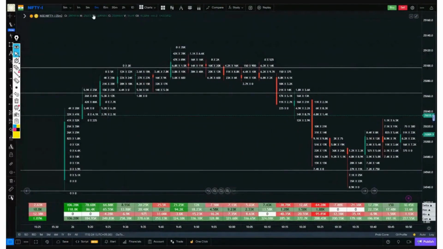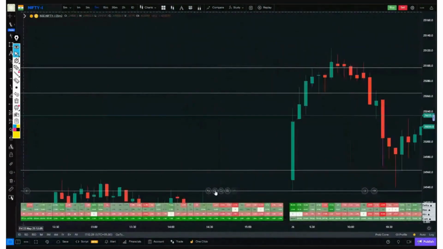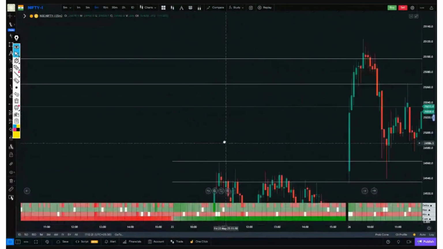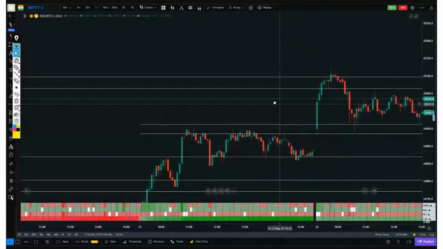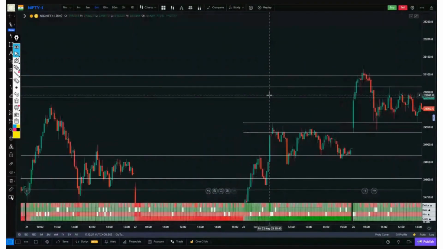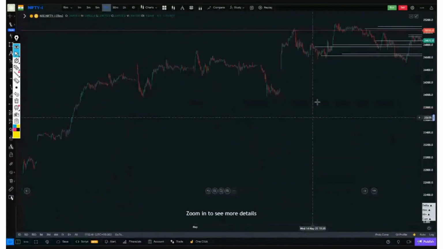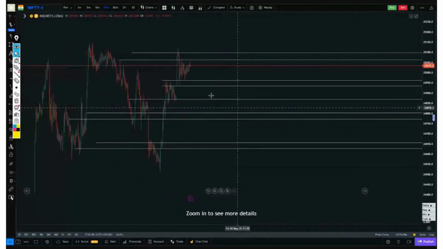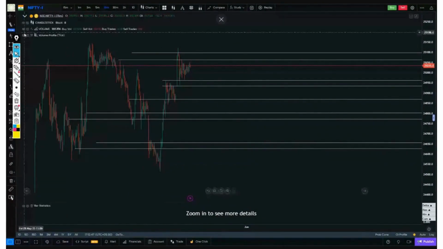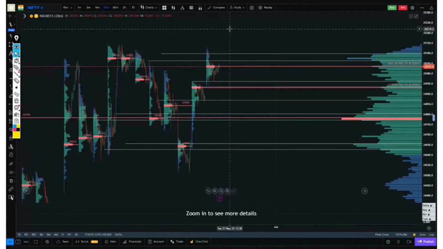Okay. Before reading the footprint, let's quickly take a look at the previous few sessions to see what was the interest in the volume profile. Where was the volume profile being built? Let's also check if there were any specific levels in the volume profile and all these things once. So how will we look at the volume profile? There's nothing too complicated about it. We'll just look at the volume profile of the last few sessions.